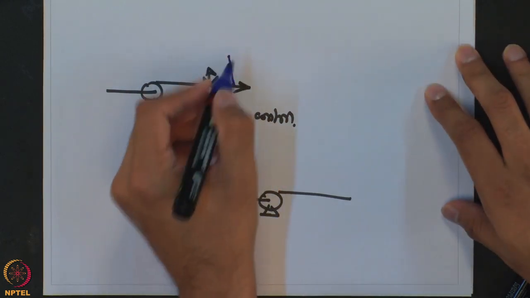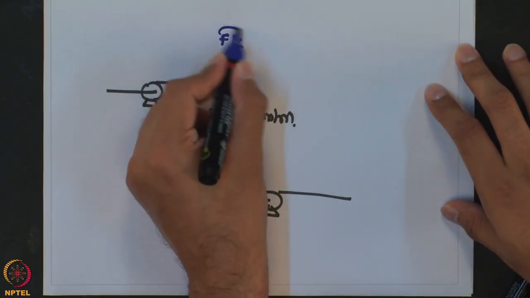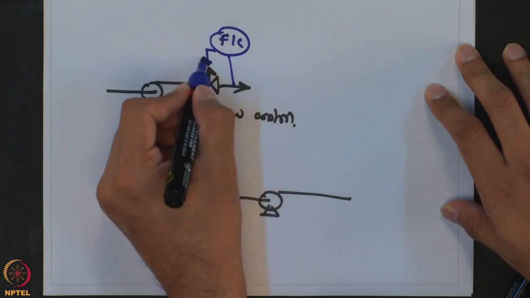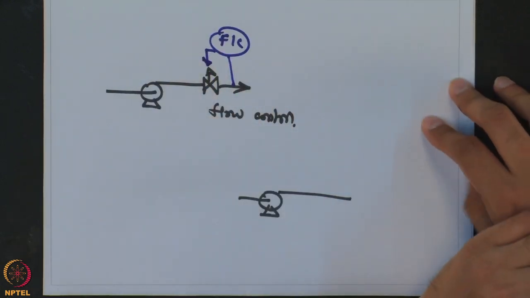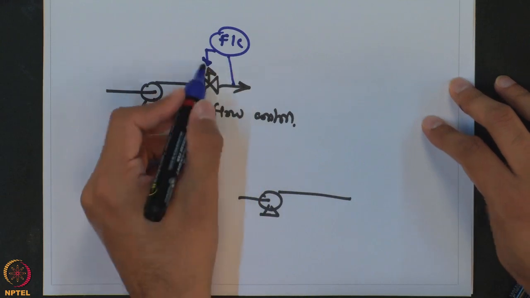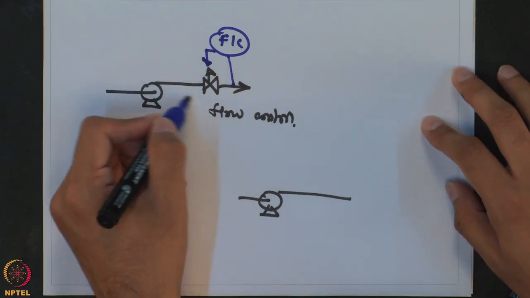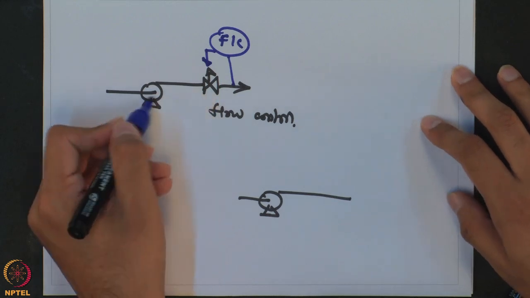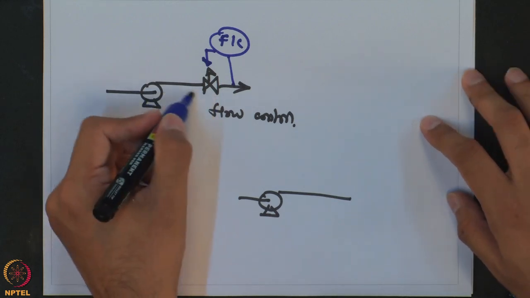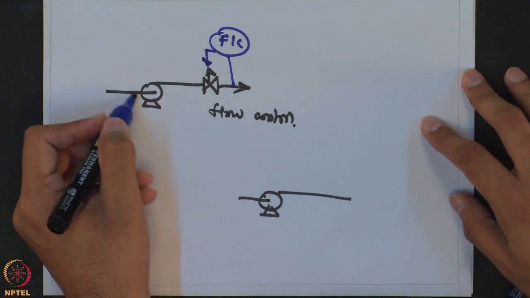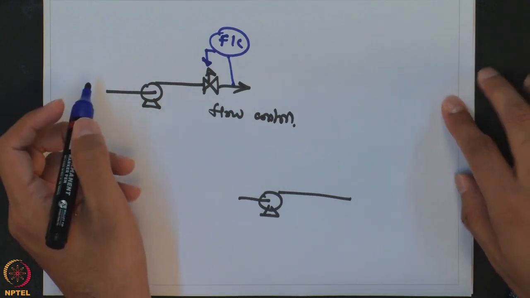You will measure the flow and then accordingly change the valve opening. If the flow is higher than the set point, you will close the valve opening. What it does is change the resistance across which this pump has to do the work. The more the resistance, the less the flow through the pump. So it works on that particular principle of the pump.